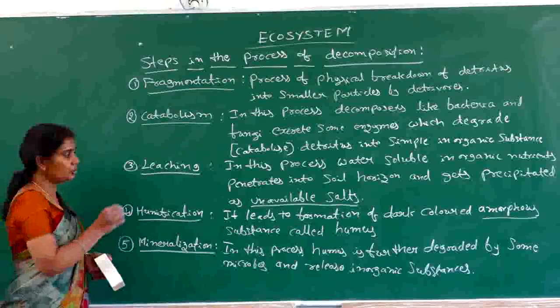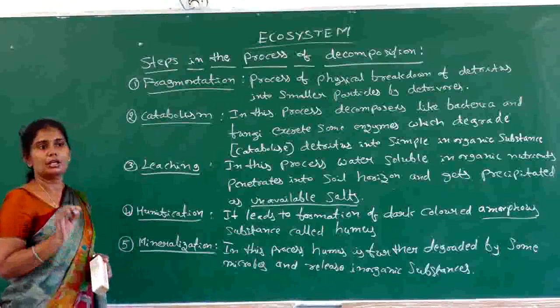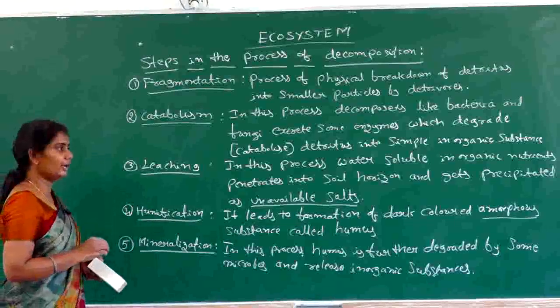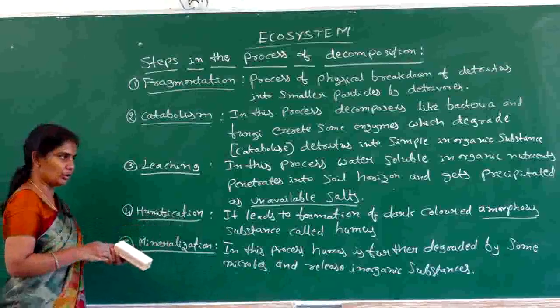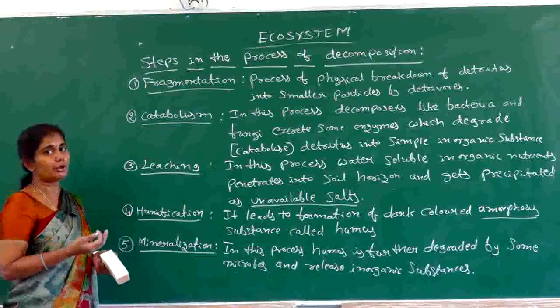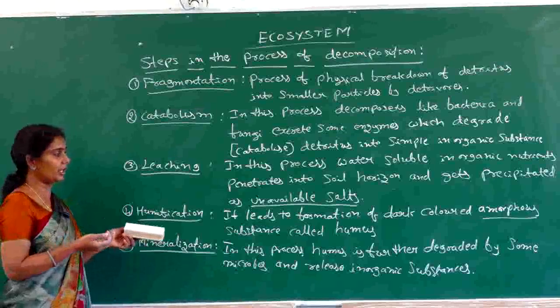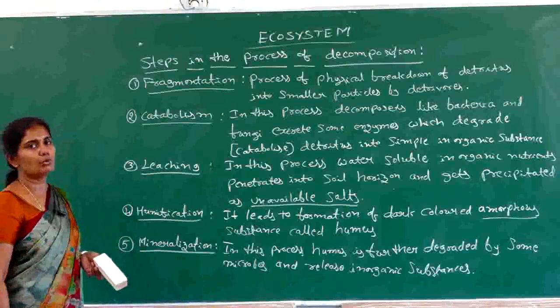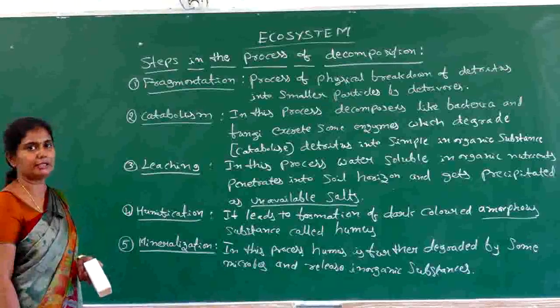So that's why humus is considered the best substance present in soil for the growth of a plant. Why? Because as the humus degrades slowly, the plants are able to absorb more nutrients when the nutrients are released slowly. So that's why it is considered a more suitable substance for the growth of a plant in soil.